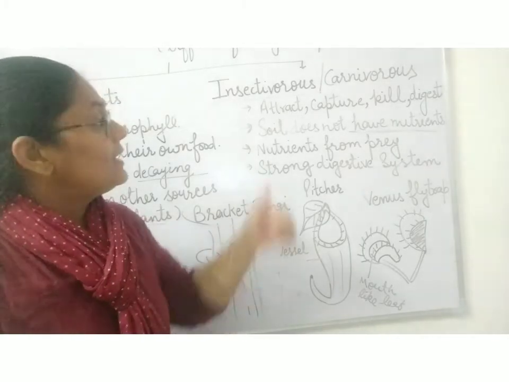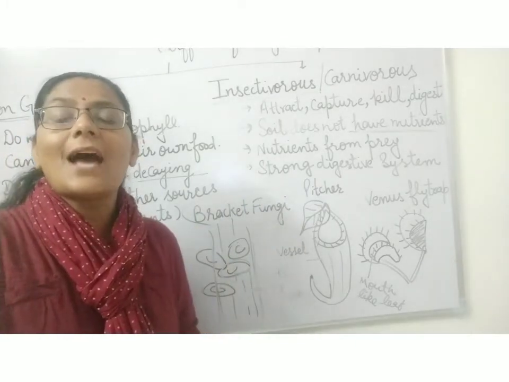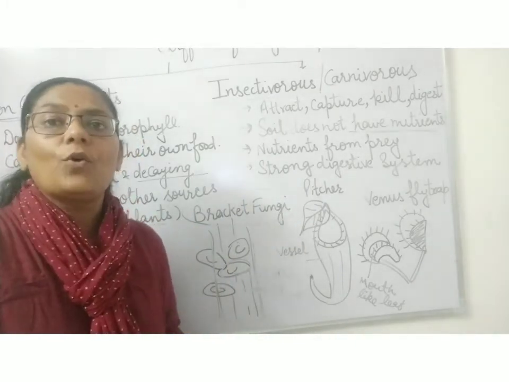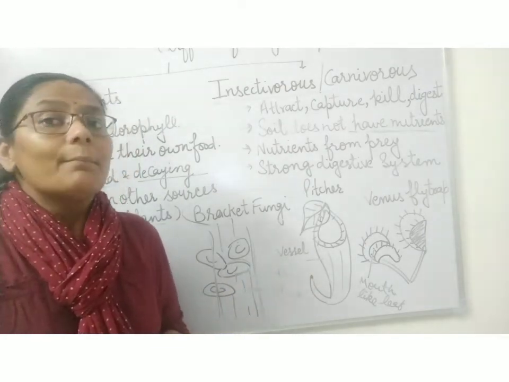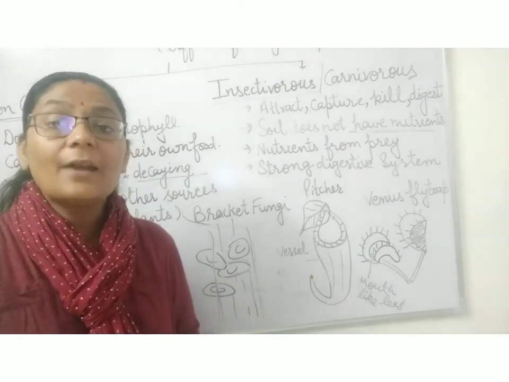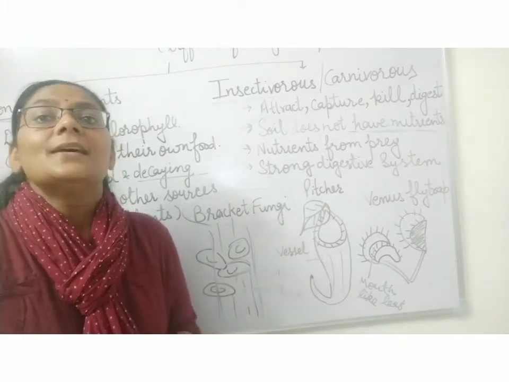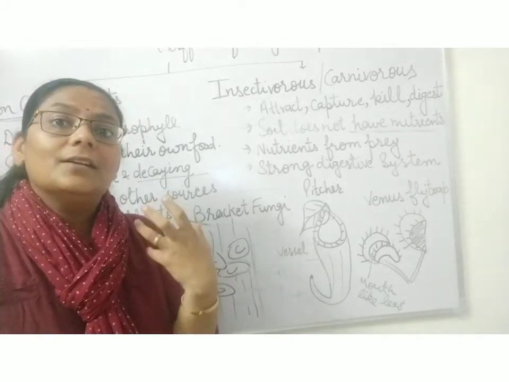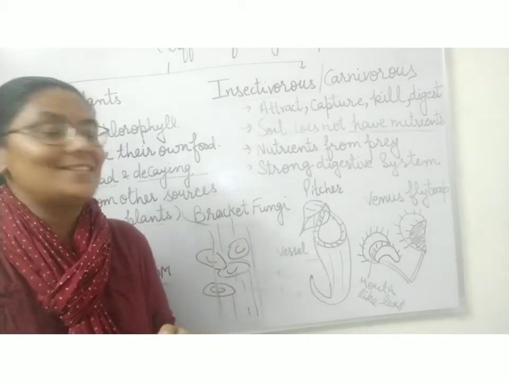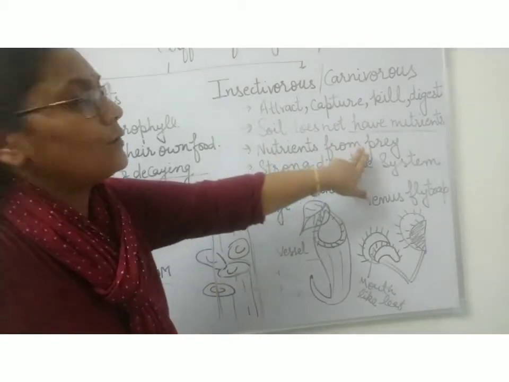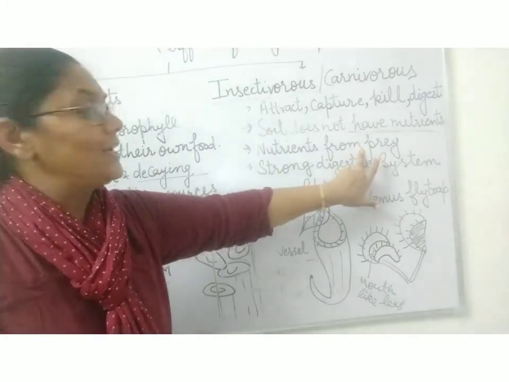ऐसा नहीं है कि ये green नहीं होते. Insectivorous plants are green. They have chlorophyll and a little bit of photosynthesis happens in them. But they don't get all the nutrients because the soil has less nitrogen. And that's why they get nutrients from the insects, from the prey.